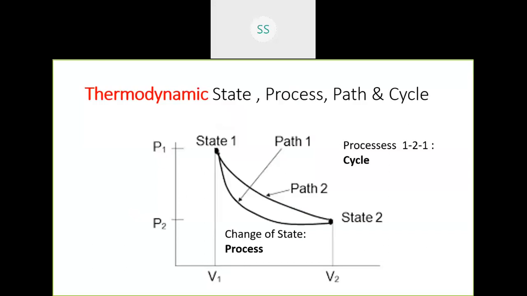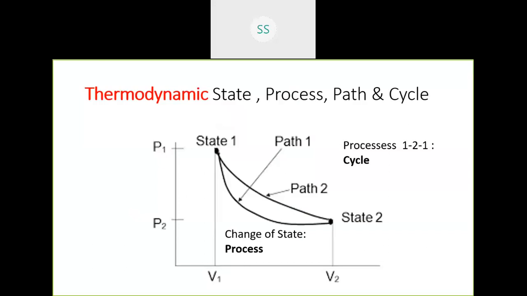It can move from state 1 to state 2 by changing the state. If there is a change in the state, that is called a process has taken place. So if a change of state occurs, that means a process is taking place. That is called a thermodynamic process. Compression is a process where pressure is increasing and volume is decreasing. And heat addition is a process where the hot fluid will be at very high temperature and it expands, the volume will change, and the temperature will go up, and the total energy will go up. So that is called a change of state, which means a process.